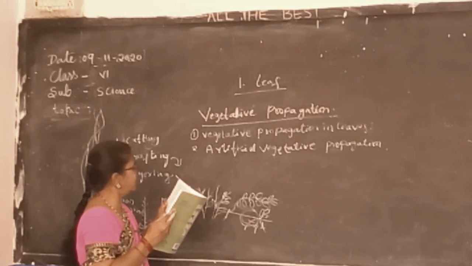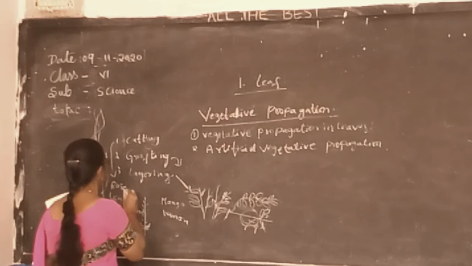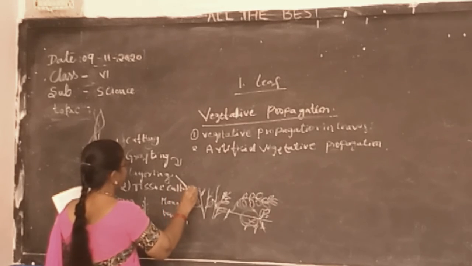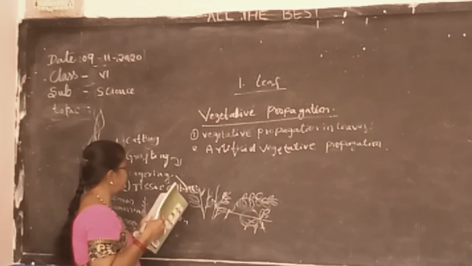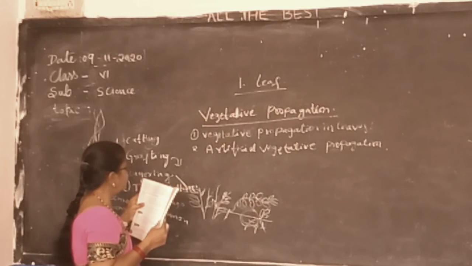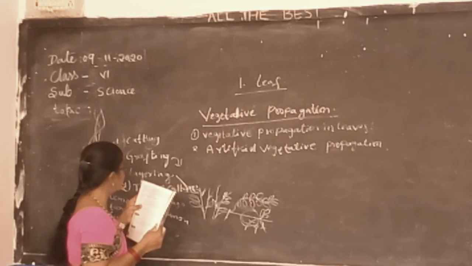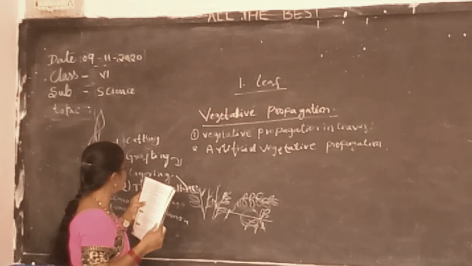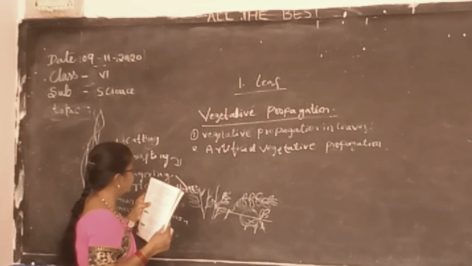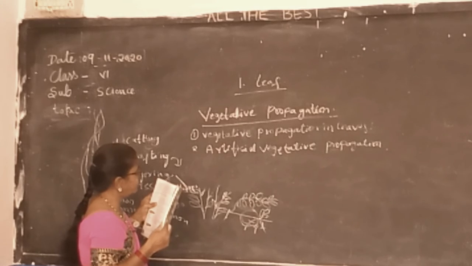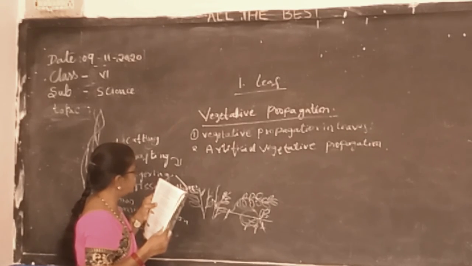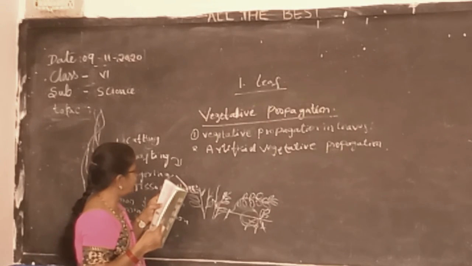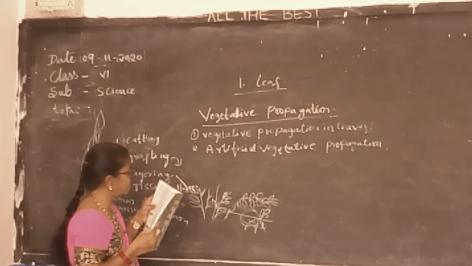Layering propagation. And the fourth one is tissue culture. Now let us see what tissue culture is. Tissue culture involves growing a plant in a test tube under laboratory conditions. A small piece of a plant is grown in a suitable medium in the test tube, and an unorganized mass of cells known as callus develops from it. The callus is put in a medium containing hormones, where the cells differentiate and form plantlets. The plantlets develop into independent plants when transferred to the soil.